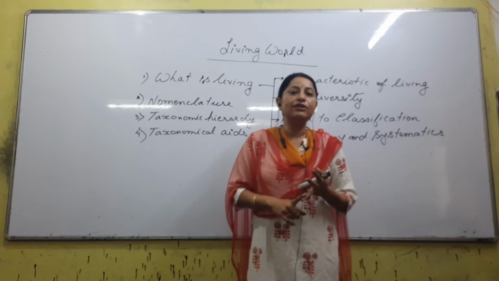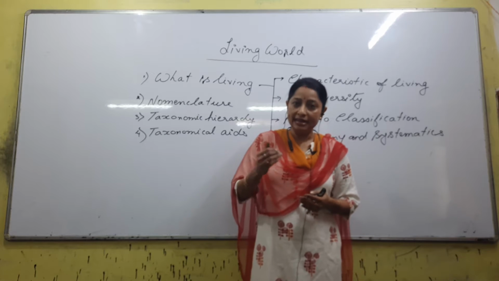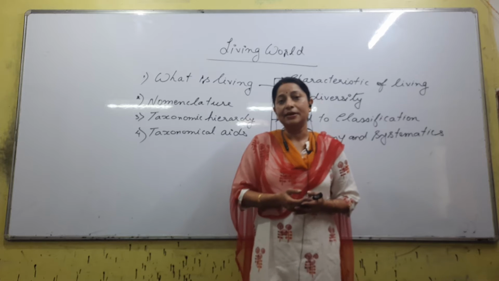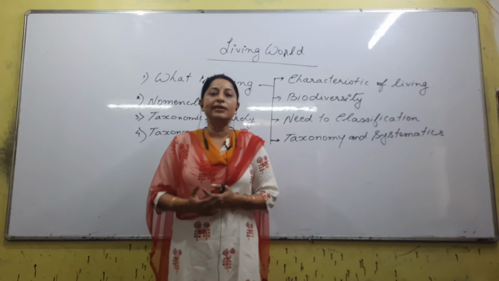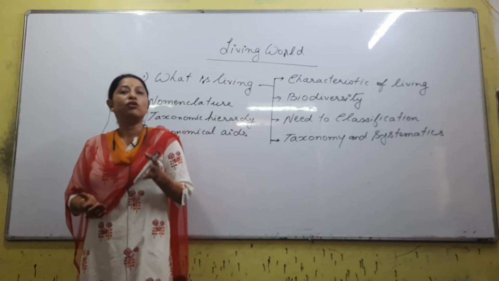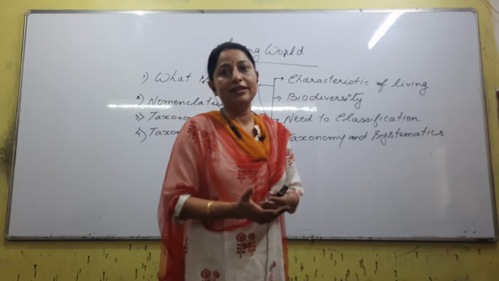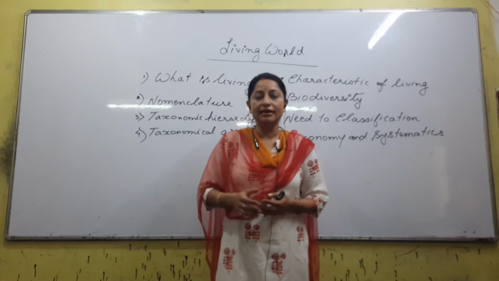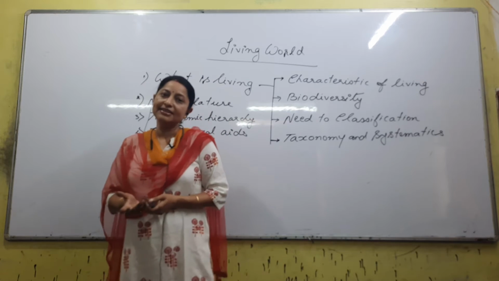So no doubt polynomial means many parts, and to remember a polynomial name and to give a polynomial name, obviously it's not very easy, right? It will be tiresome. Binomial is easy, but polynomial is not that easy, it's very complicated also, and that is one of the reasons why polynomial nomenclature is not accepted. What do we accept? Binomial nomenclature. And when we say binomial nomenclature, the credit goes to whom? Carolus Linnaeus. So we have to remember about Carolus Linnaeus.